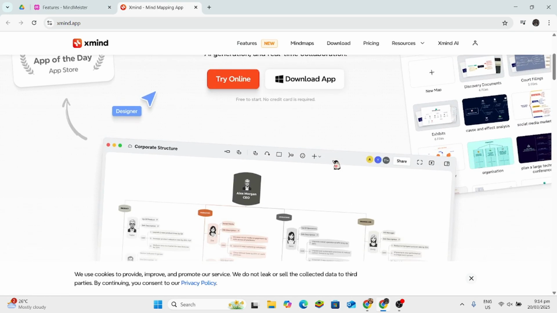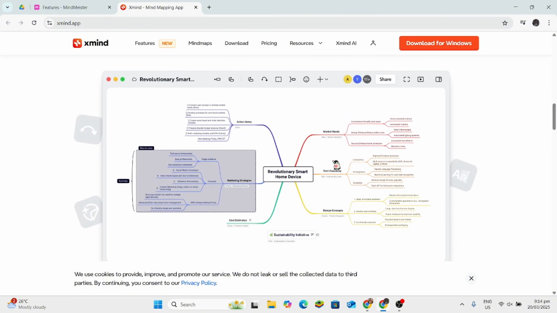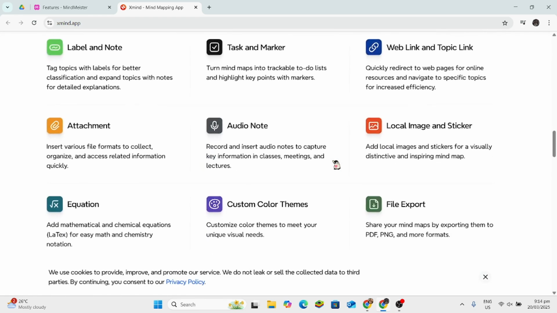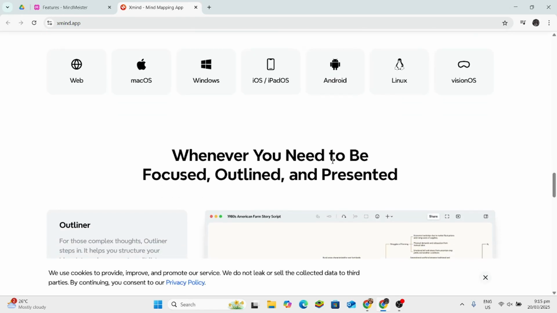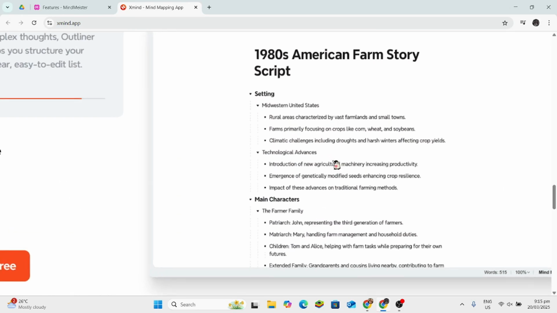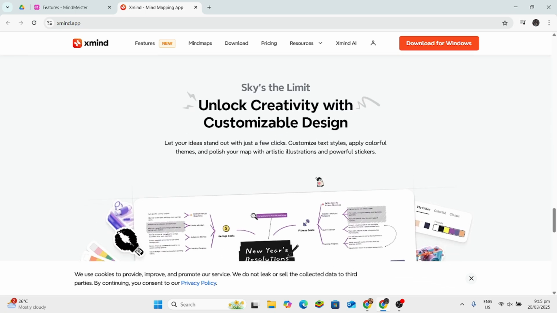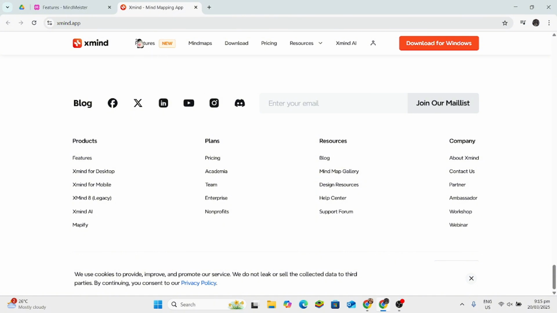The cons are that it only offers limited offline capabilities and higher pricing for its premium features. While XMind is a versatile mind mapping tool with rich customization options. The pros of it are extensive templates, elegant design options, and more affordable pricing than MindMeister. The cons are that it also offers limited collaboration features and less intuitive sharing